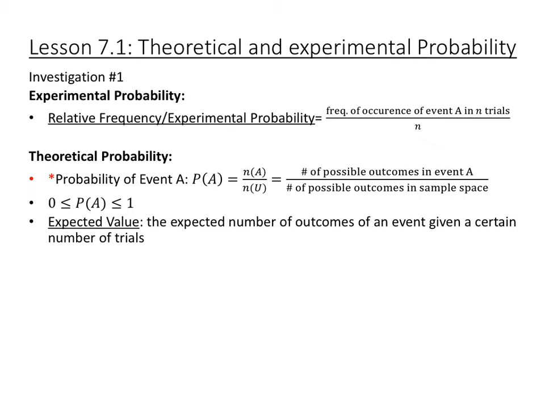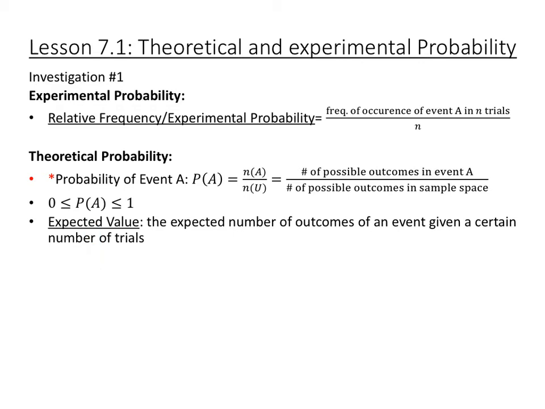Theoretical probability is a mathematical calculation of the probability based on the possible outcomes and the total number of possible outcomes. So the probability of event A, P of A, is equal to how many total outcomes fulfill event A divided by the total possible outcomes in the entire sample space. So again, if we're talking about flipping a heads, then N of A would be all the ways that you could get a heads, divided by all the possible outcomes. So 1 heads over 2 possible outcomes, heads or tails. Probability is a number between 0 and 1 if you write it as a decimal, because it's a percentage. What's the percentage that something is going to happen?